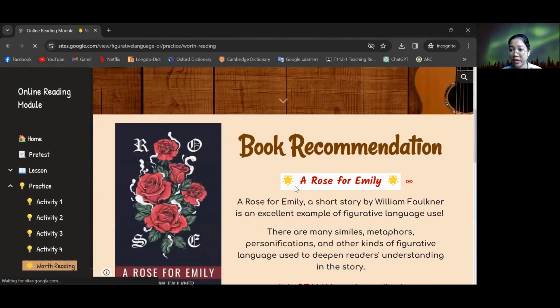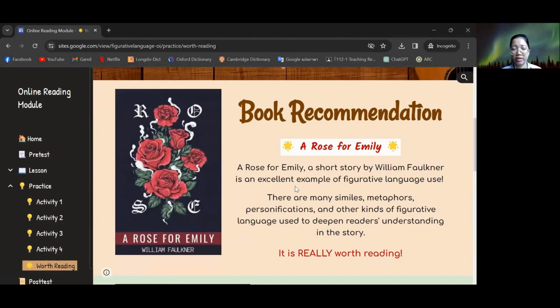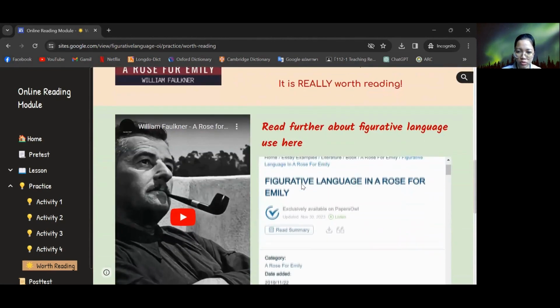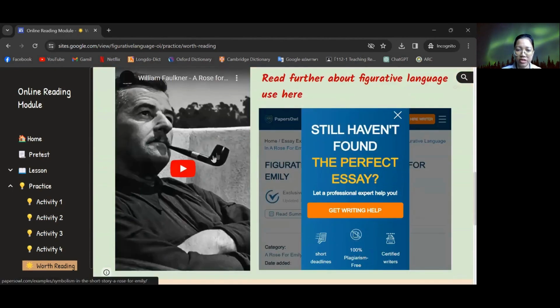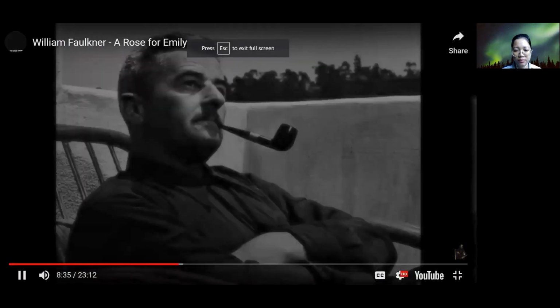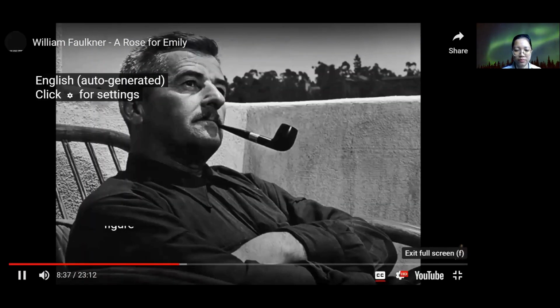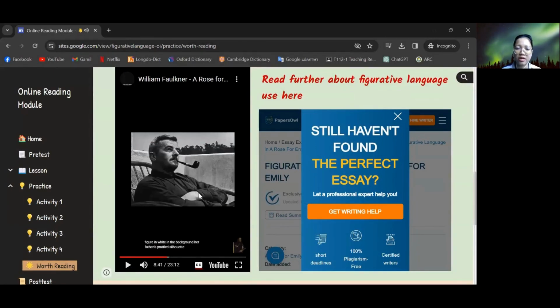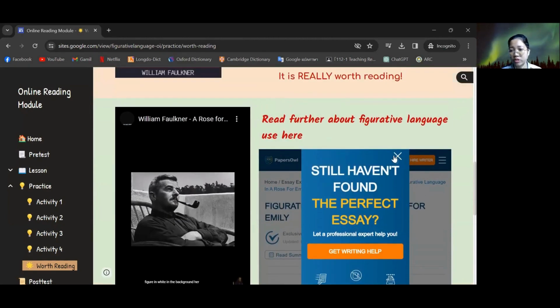Because Pinky recommended this book to me, I also recommend it to the students. The book is A Rose for Emily. I also provide the audiobook, read by Deborah Wing, so that students can listen to the audiobook or turn on the subtitles to read the transcript.